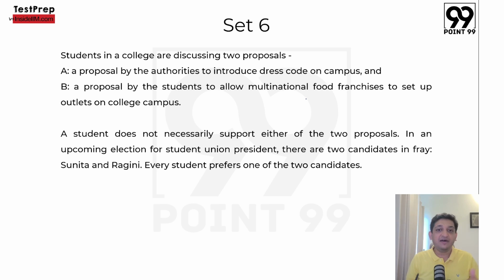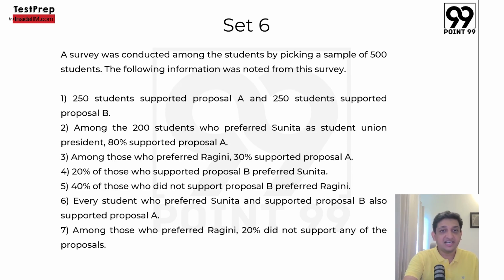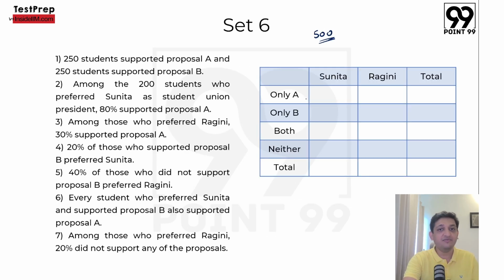These students will have to vote for one of the two candidates. So every student prefers one of the two candidates दिया हुआ है, which means that ऐसा कोई भी स्टूडेंट नहीं है जाके बोल देगा मुझे दोनों कैंडिडेट्स पसंद नहीं है, या फिर no student will go and tell them that we like both the candidates. So now let's get going with the set and let's try to see what we can make of it.